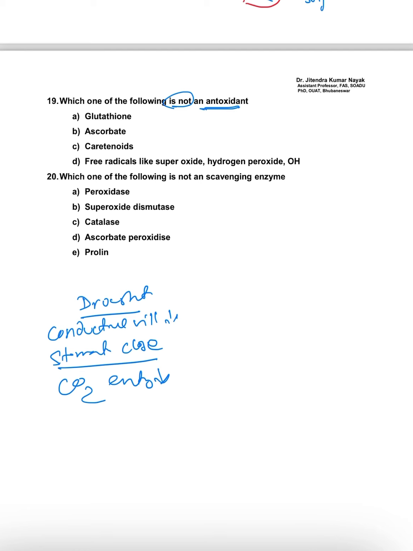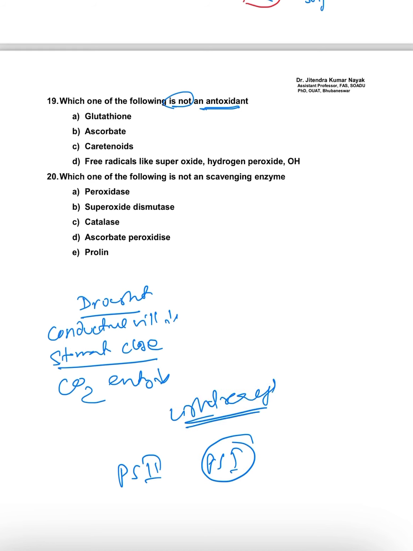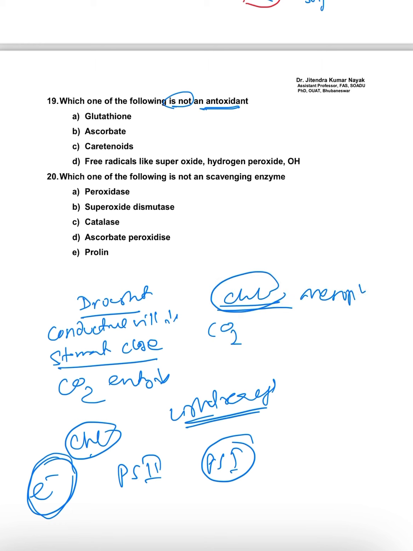But what about inside? Suppose PS2 and PS1, all these things related to the light reaction. Under this light reaction, what is happening? The electrons are there inside the plant body. The chlorophyll is there, and the electrons are there. When carbon dioxide enters the mesophyll cell of the chloroplast, the carbon dioxide will react with these electrons. It will be reduced to a compound, that is phosphoglyceric acid, all those things you know.